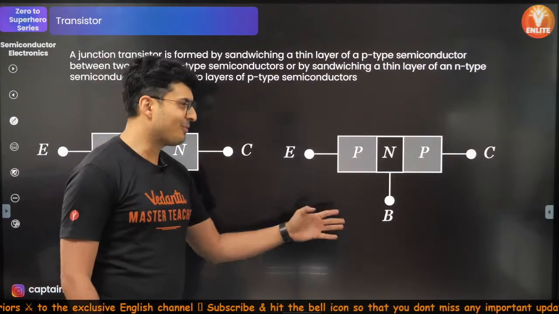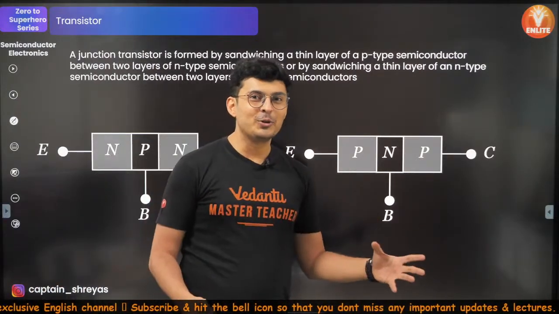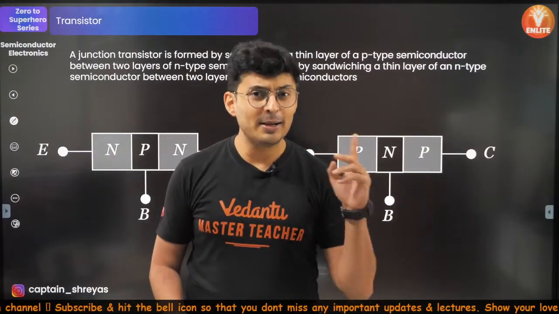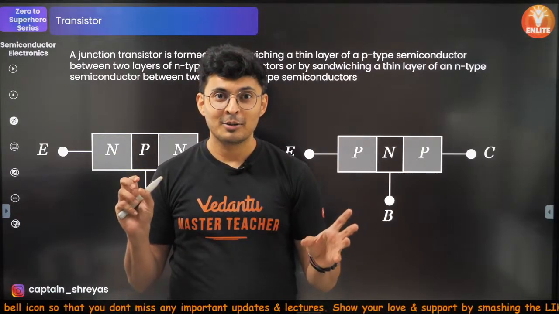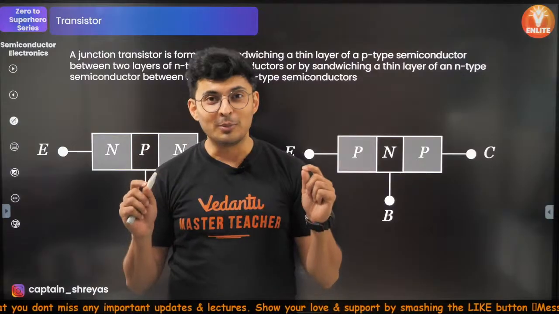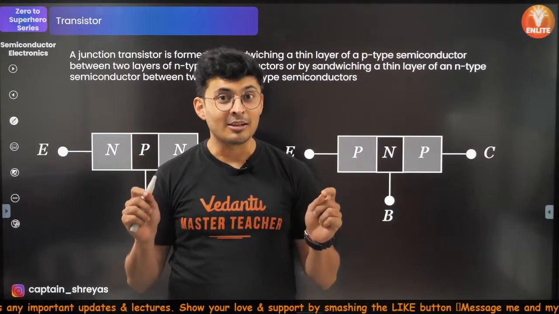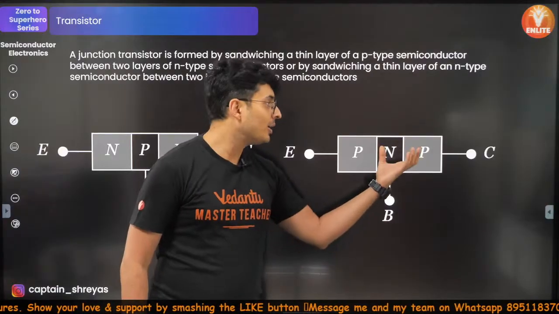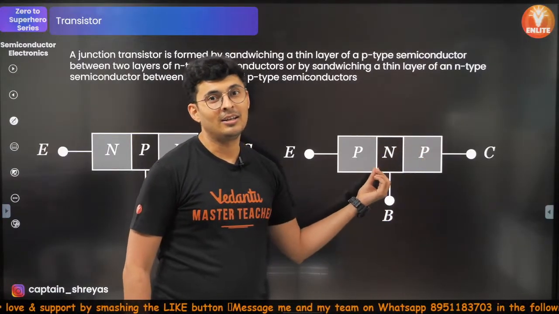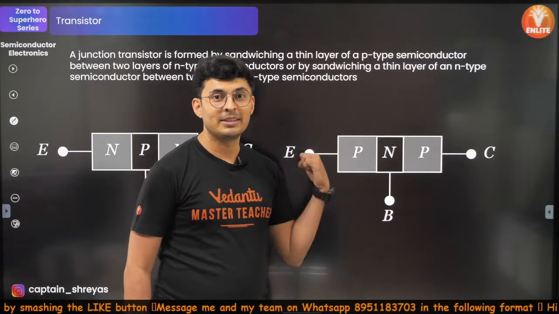Emitter, base, collector. And what you do is basically, earlier we had the P-N junction. Pandus and Natasha. But now you become more creative. And then you invite a bunch of Pandus here, a bunch of Pandus here, and you place Natashas in between them.